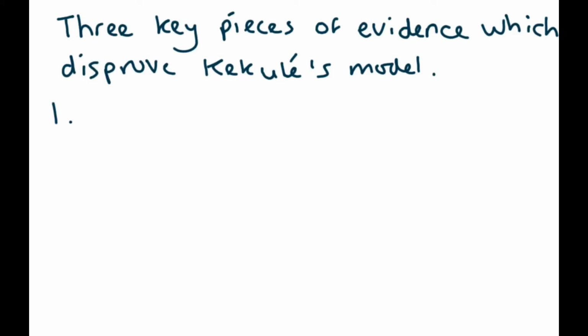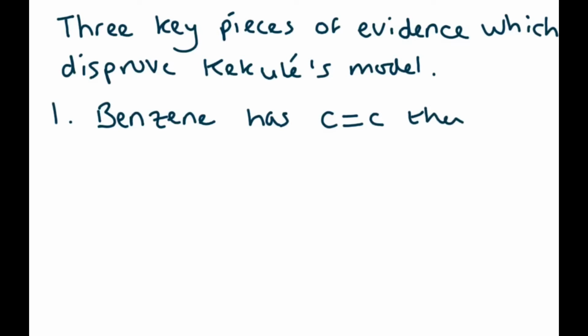So the first one is that if benzene has carbon-carbon double bonds, then it should react with bromine water, because that's the test for alkenes.